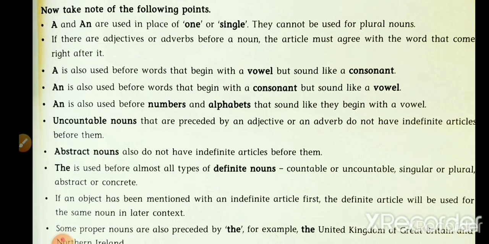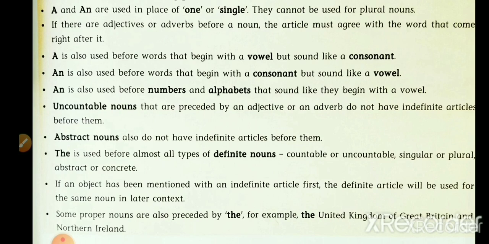A is used before words that beginning with a vowel but sound like a consonant. A article is also put before the words that begin with a vowel but sound like a consonant. If noun spelling started with a vowel a, e, i, o, u, but we have to make a sound of that spelling, that noun. If sound is consonant, then we have to put a article before that. If spelling started with a vowel but sound is consonant, then we have to put a article before that.